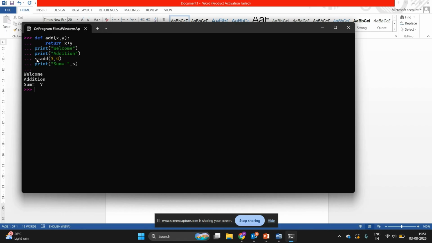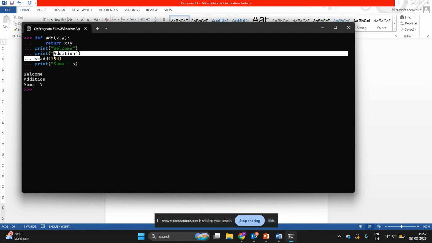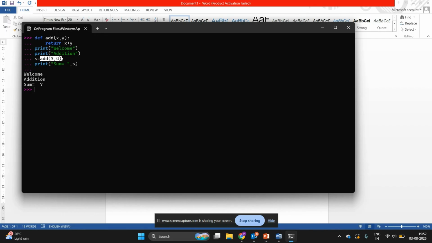Here it comes and it is checking add. Okay, add, and in front of it there are brackets. It means it is a function call. It will check whether the function name add exists in the code. Yes. So it is passing 3 to x, 4 to y, 3 plus 4, 7 is the answer, and that is returned. So this return will jump again to the same line where it had made a call. And this answer 7 will be received in the s variable, and the answer will be printed here. That's why sum is equal to 7.